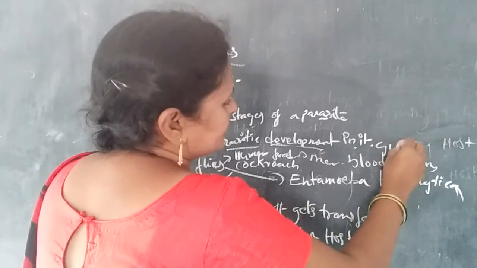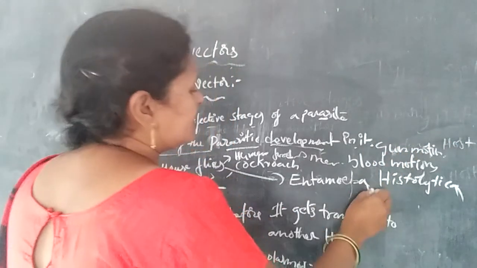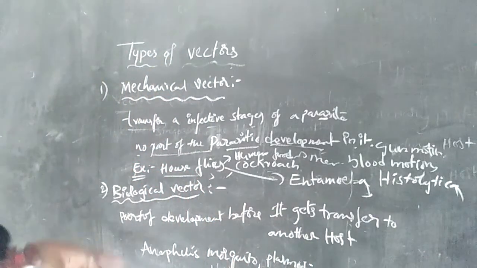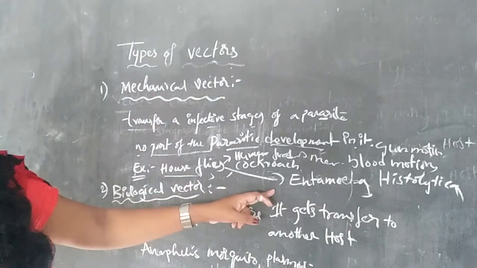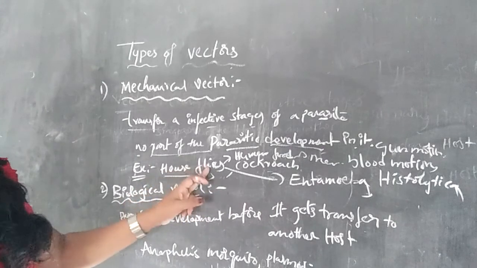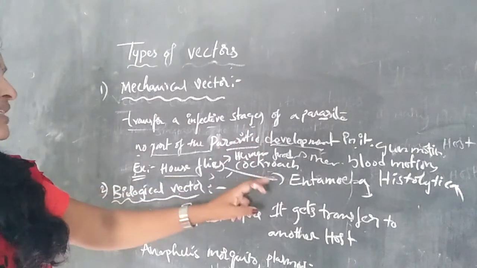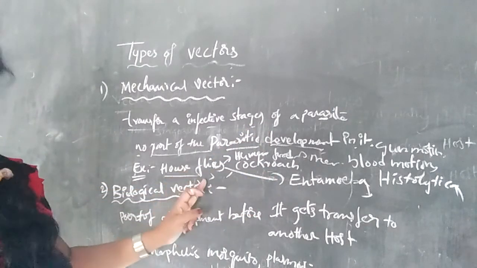So finally, the disorder caused by Entamoeba histolytica is blood motions and gum motions, and also abscess. Okay, so that is the housefly. The housefly carries the Entamoeba histolytica parasite, but it is not developed in the housefly's body.